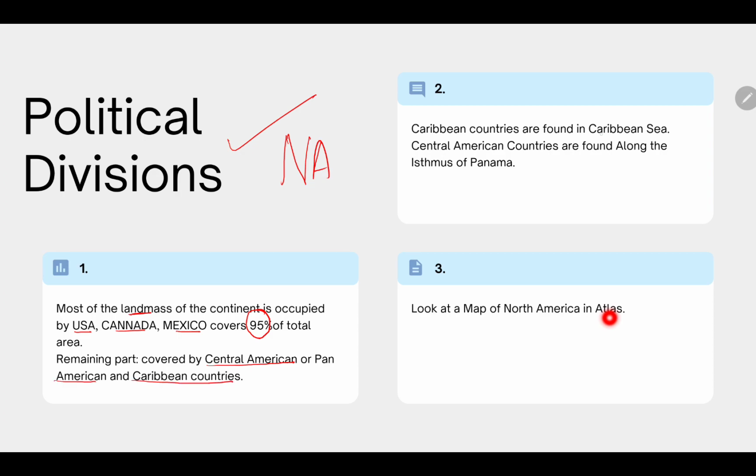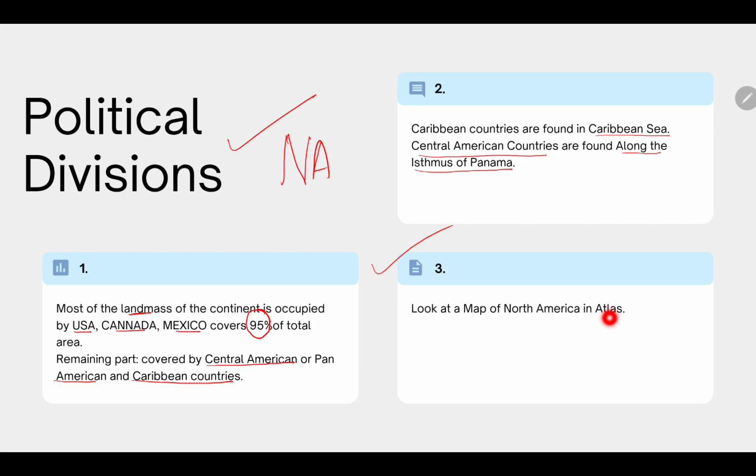Caribbean countries are found in the Caribbean Sea. Central American countries are found along the Isthmus of Panama. I'll show you this Isthmus of Panama also. The most important thing, if you want to understand the locations, is to use your own atlas.